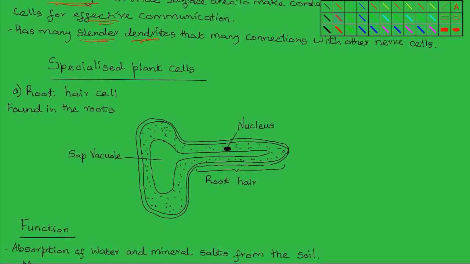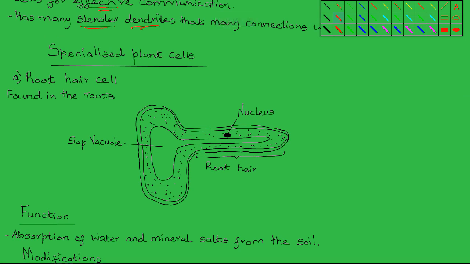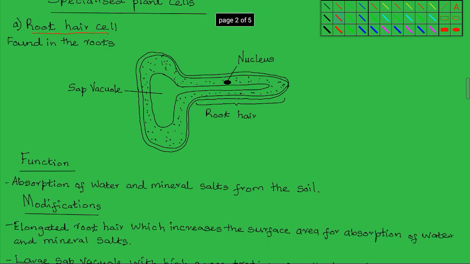The specialized plant cells include, first one, the root hair cell, which is found in the roots of plants. The root hair cell is adapted to carry out the specific function of water and mineral salts absorption from the soil. The root hair cell functions to absorb water and mineral salts from the soil. It has the following modifications.